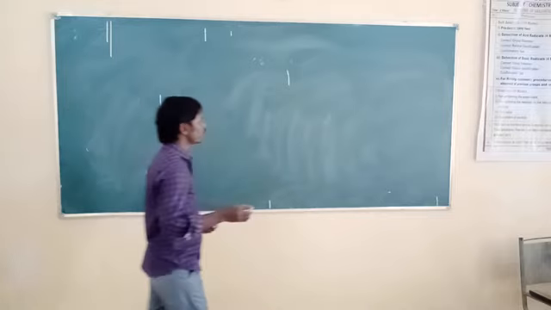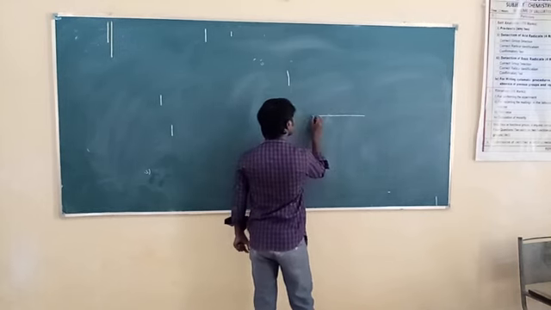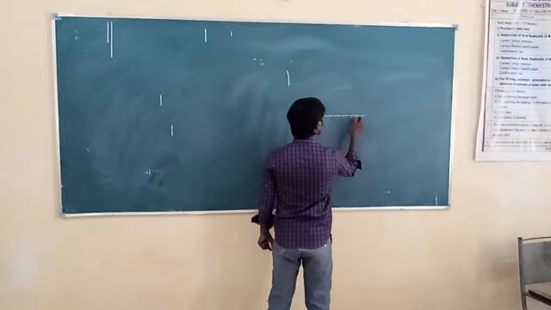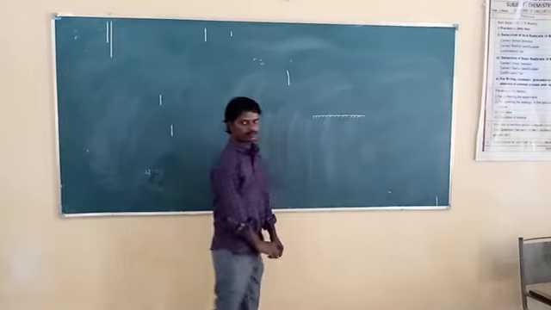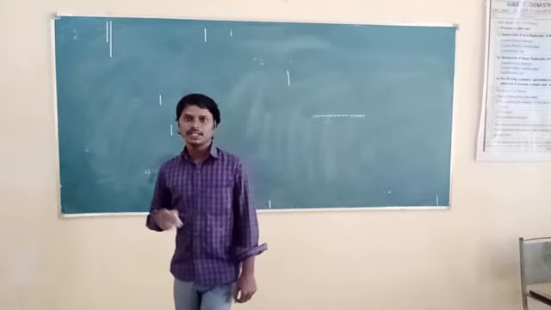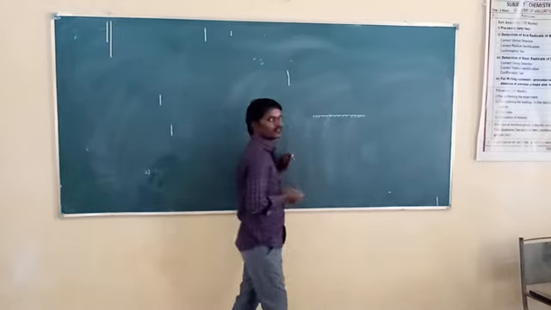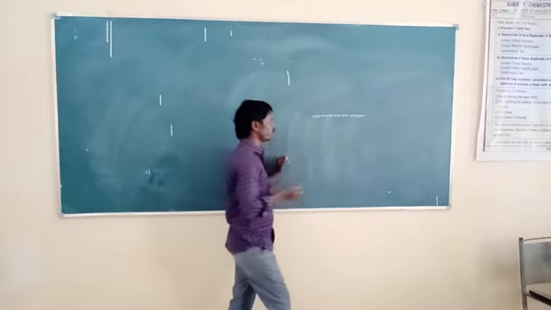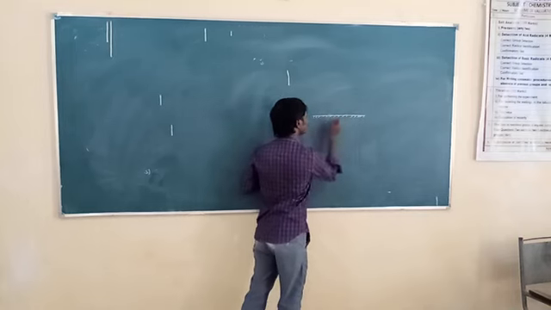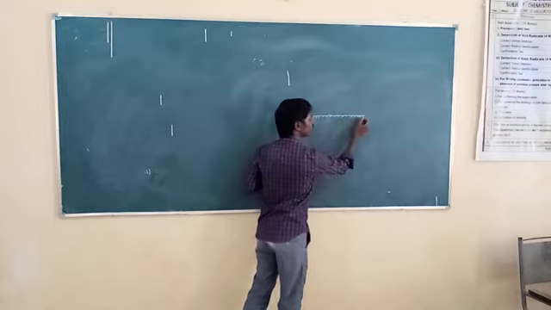So see here once again, a ray of light traveling through one medium. Now let us consider a plane mirror. A plane mirror is a mirror with a planar, or flat, reflecting surface. One surface is reflecting, the other is not. This shaded part is nothing but the opaque surface.